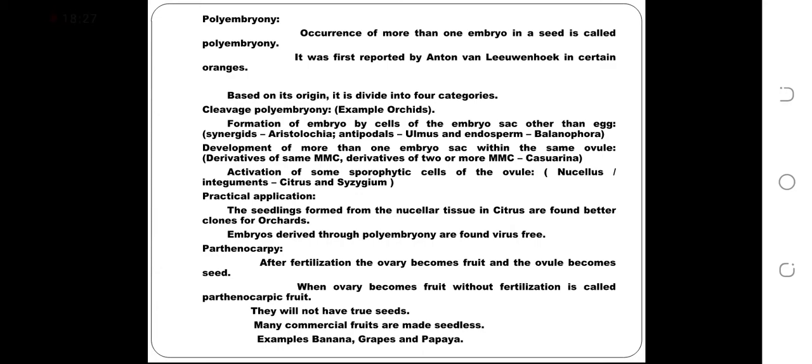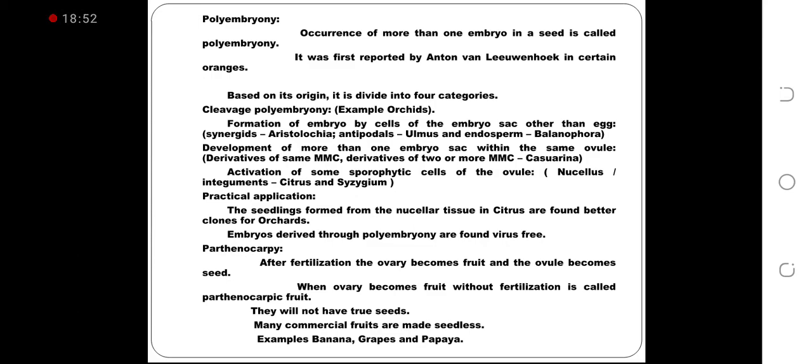Synergids present in Aristolochia, antipodals in Ulmus and endosperm in Balanophora. Development of more than one embryo sac within the same ovule. Derivatives of same megaspore mother cell. Derivative of 2 or more megaspore mother cells in Casuarina.